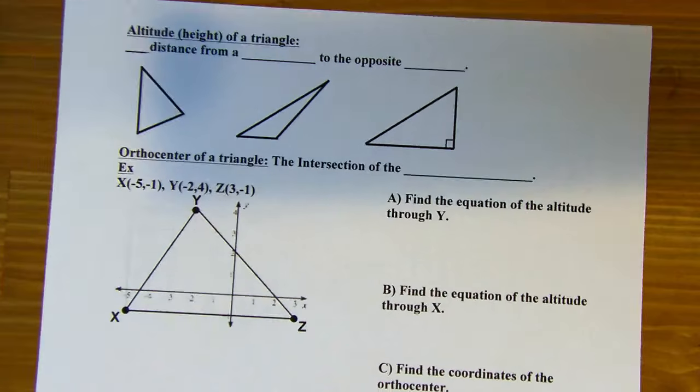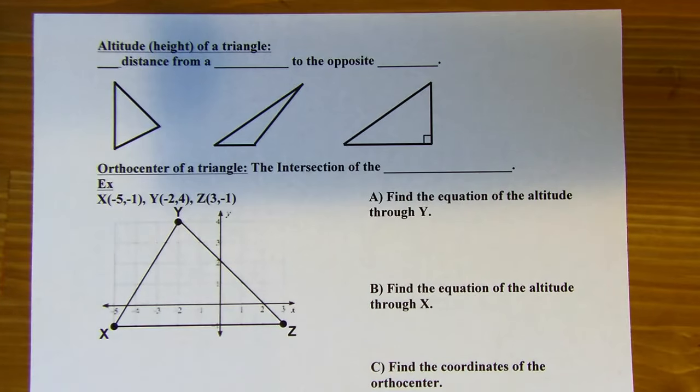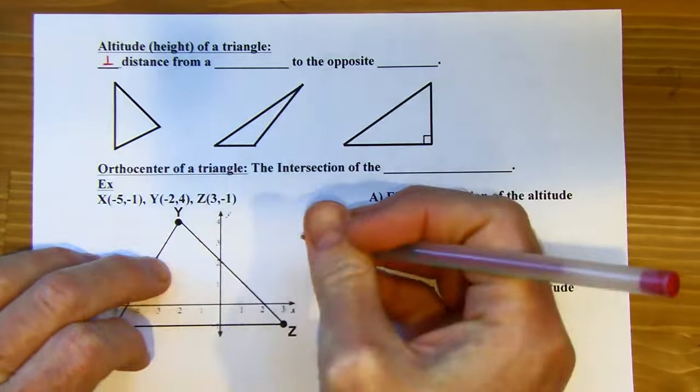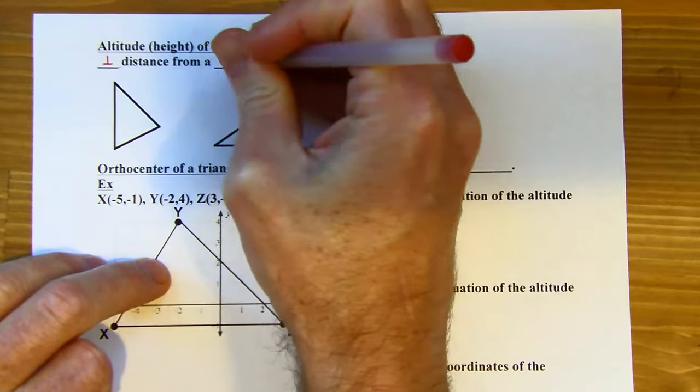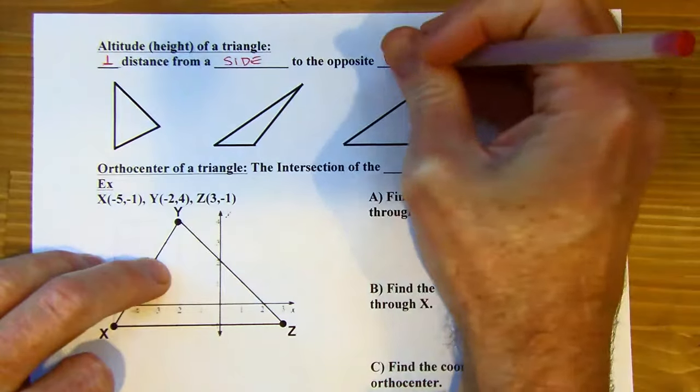All right. The altitude is the same as the height, which hopefully you already know, but there it is, just in case. An altitude is going to be the distance, but it's the shortest possible distance, which really means it's the perpendicular distance. So this is going to be the perpendicular distance from a side, any side, to the opposite vertex.